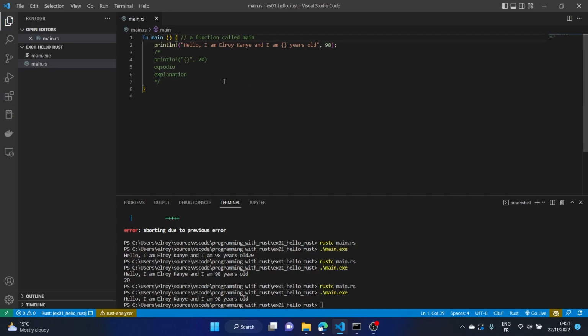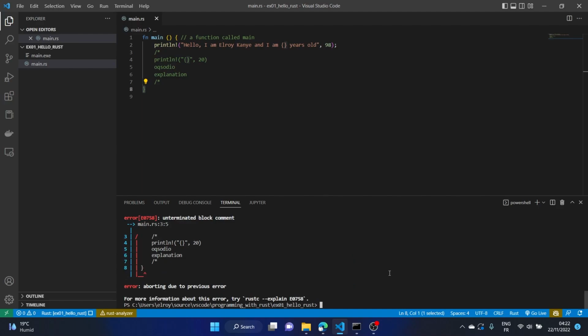So that's it. There is a specific way for us to write comments. If you try to do anything like this, it doesn't get understood as a comment. Because if you look at this carefully, we'll see that this has been included as part of the comment, and if we try to compile, we see that we have an error on unterminated block comments. So the only way we can terminate the comments and the only way we can open the comments is by following this for opening, following this for closing.